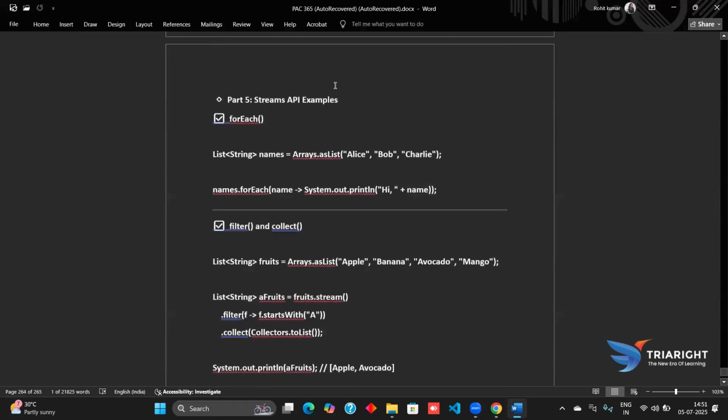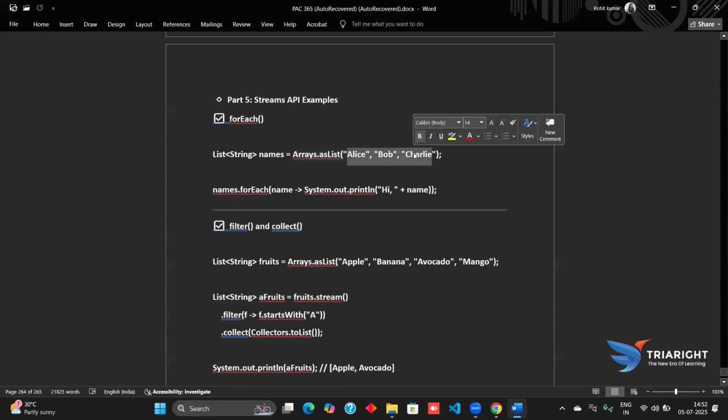Coming further, we have the Stream API examples, as we have seen, using the forEach loop. Suppose there is a List of generic type String named names, made with Arrays.asList of different names: Alice, Bob, and Charlie.